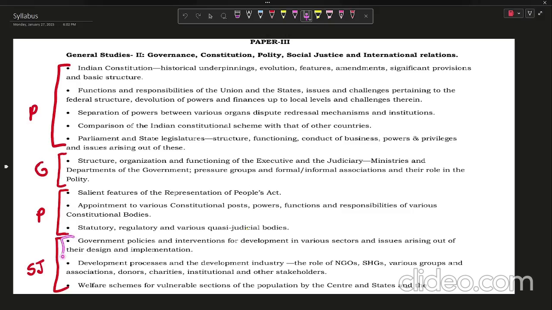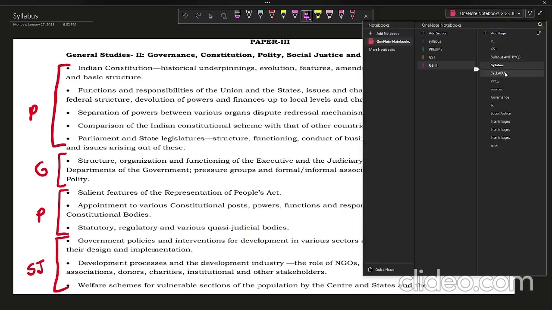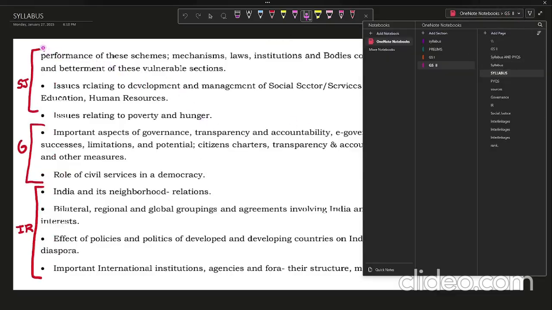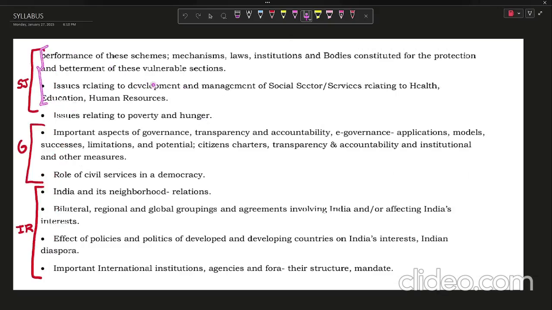And the next one is social justice. This is also an important topic. Aspirants many times give it less importance as they think the weightage of social justice is so less, but let me tell you that here you have to read fewer sources and it is less time consuming than polity, and you will gain approximately an equal amount of marks from reading this subject. So you should focus on the subjects which are less time consuming, not so lengthy, and which give us more marks. Social justice is one of them, and governance is also included in that.